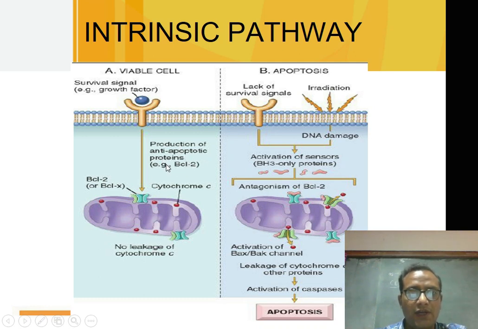The process of apoptosis is inhibited by the anti-apoptotic protein BCL2. So there will be no leakage of cytochrome C from the mitochondria. But if there is lack of survival signal, that is growth factor,